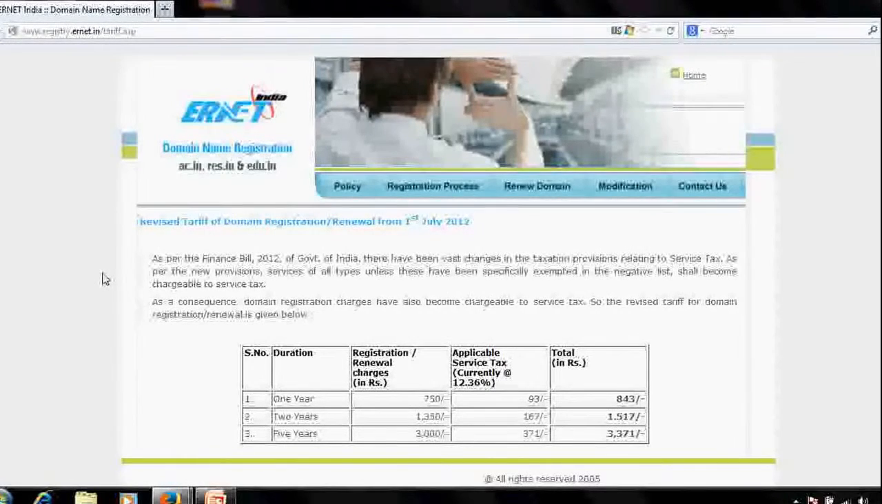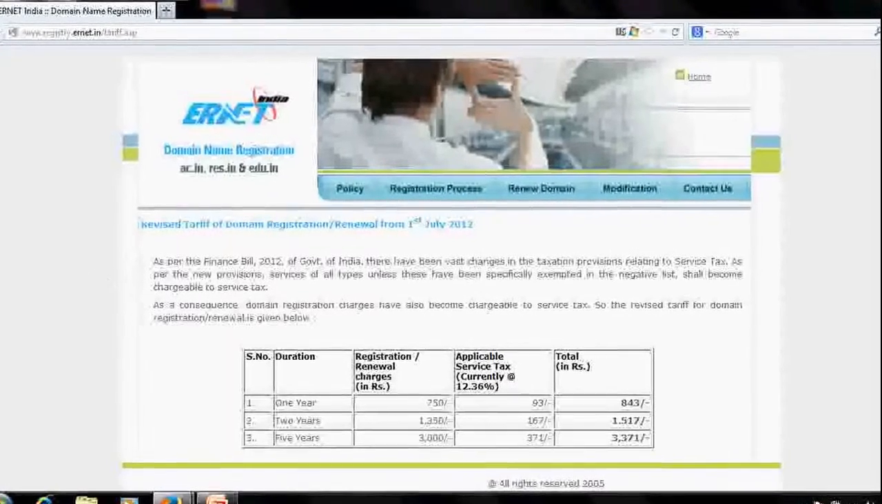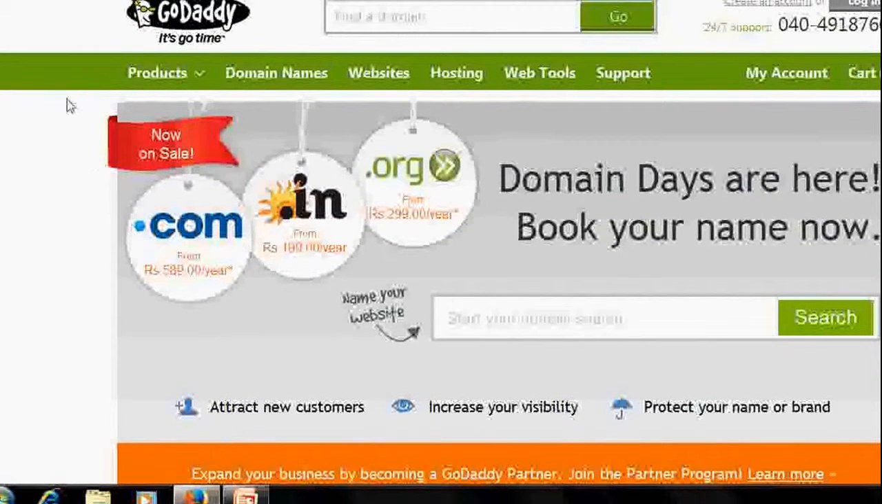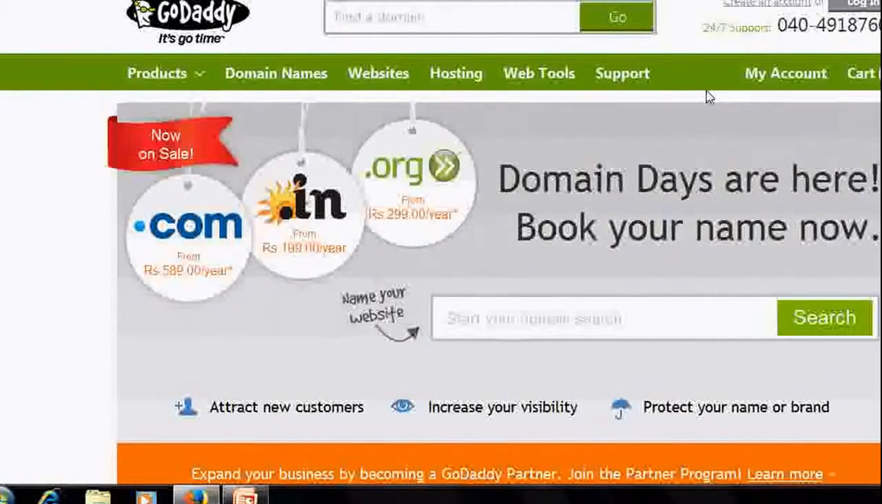Okay, as of now. But if you are going to register .com, .org, and so on, there are a lot many more. You can choose among GoDaddy.com, BigRocks.com, Domains.in. There are 100, more than 100.